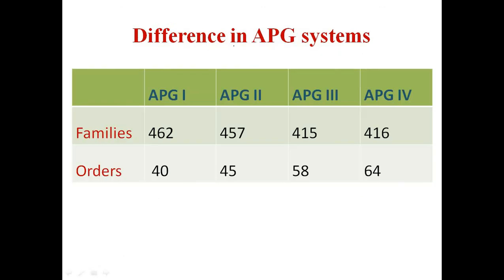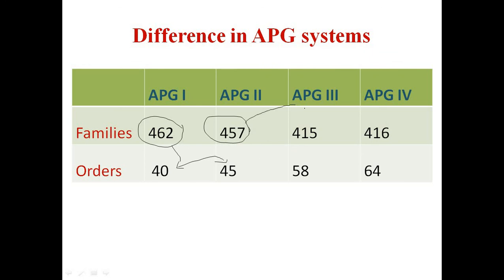So here is the brief difference between the 4 systems. You can observe that the APG first system has 462 families and 40 orders, but in the APG second system the families were reduced to 457, whereas the orders increased from 40 to 45.